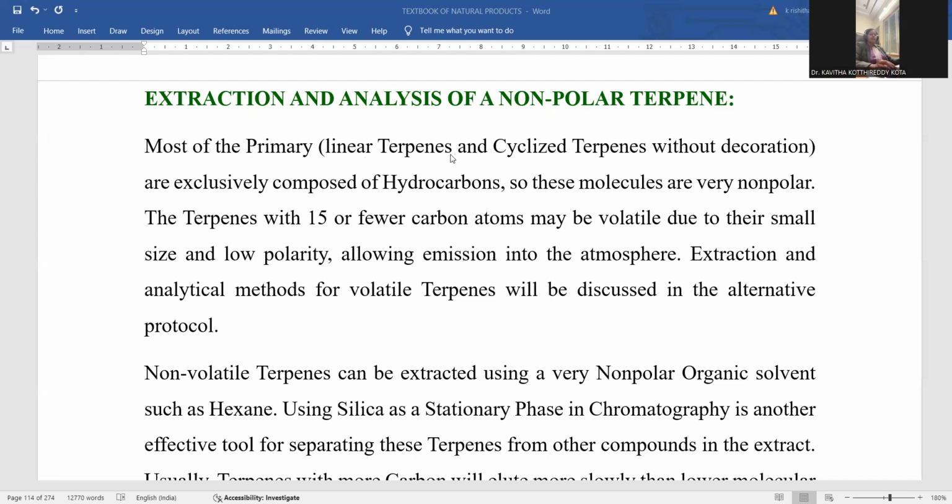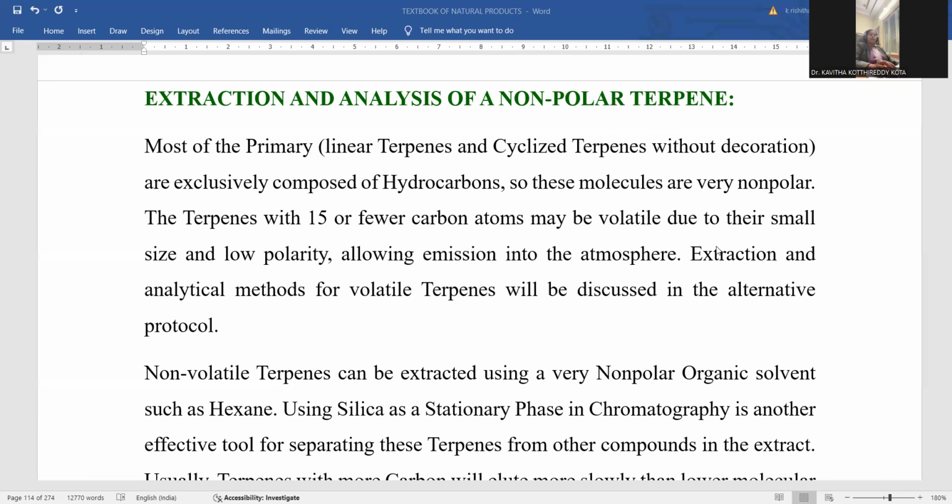Most of the primary linear terpenes and cyclized terpenes, without decoration, are exclusively composed of hydrocarbons. Terpene means hydrocarbons only, right? So these molecules are said to be non-polar in nature. Wherever heteroatoms such as oxygen, nitrogen, sulfur are located within the molecule, only then are they said to be polar. Polar means partial charge delocalization will be there. Non-polar means made up of only hydrogen and carbon.